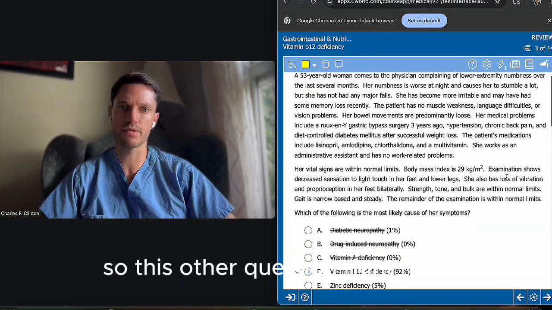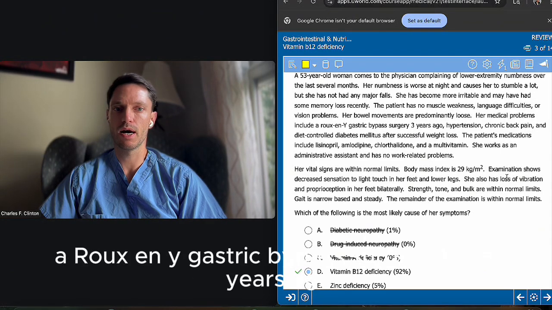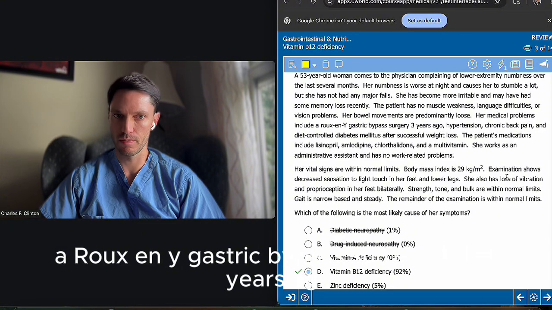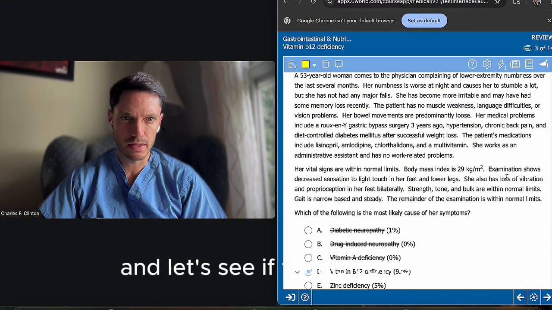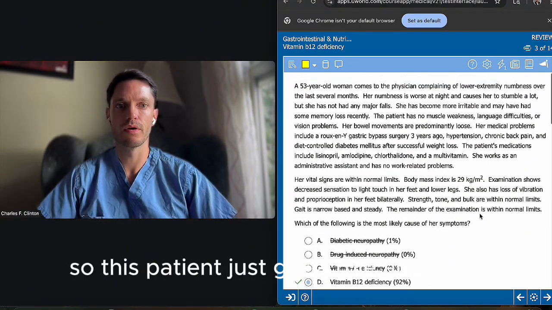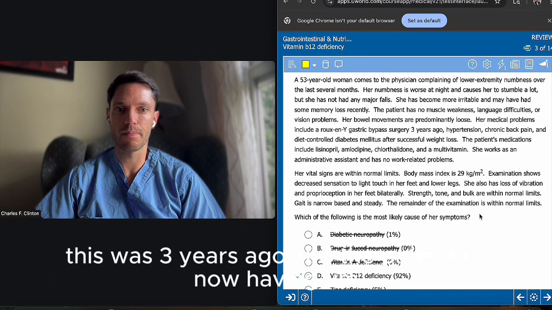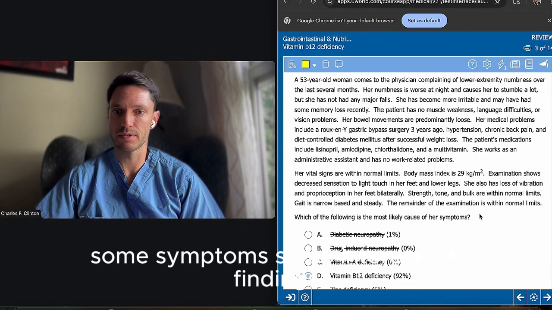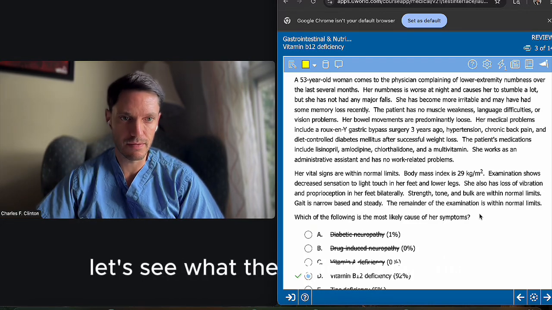So this other question right here is a 53-year-old woman who had a Roux-en-Y gastric bypass surgery 3 years ago. This was done because the patient has a history, I think, of Crohn's disease. And let's see if that is correct. No, this is another patient. So this patient just got a Roux-en-Y, okay? And this was 3 years ago, and the patient is now having some symptoms, some interesting findings, mainly neurological findings. So let's see what the patient is having.